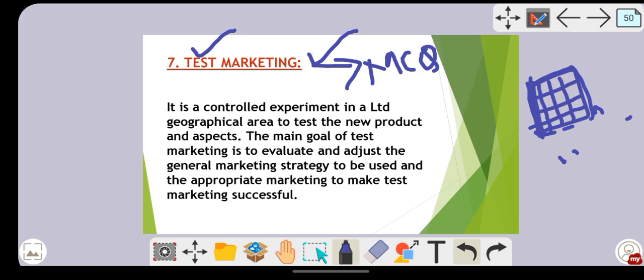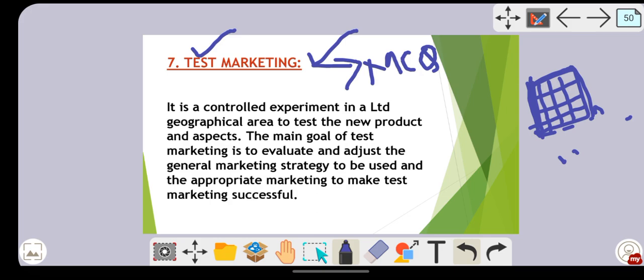That sample will be given to limited customers, not everyone, only to a few selected customers. They will try that product and say whether the product was good or not, and on the basis of that the company will go for launching the product. So test marketing, simply, is testing the product on a small selected market, to see whether it is performing as per our thought or not.